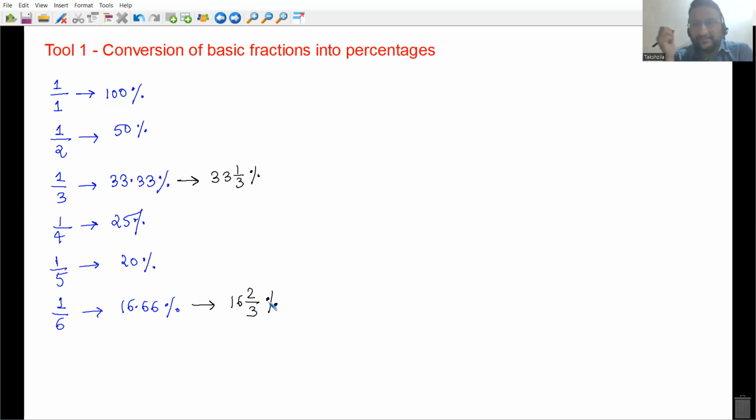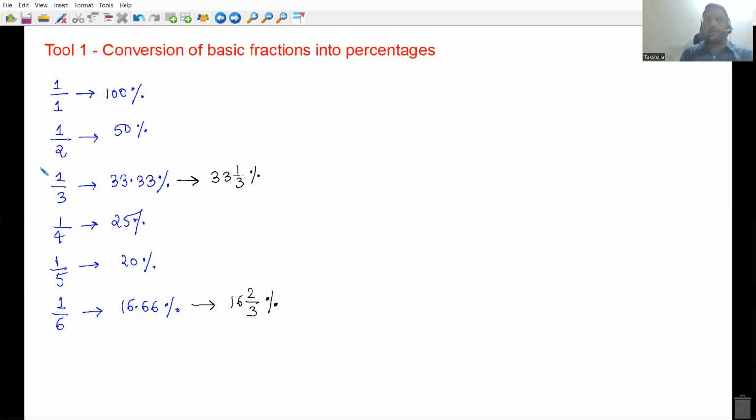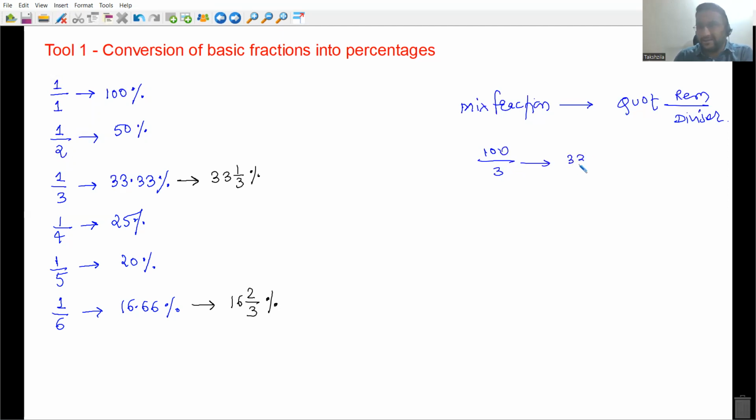Now, what are these mixed fractions, everyone? Let me tell you that first. Okay, before I move ahead, let me tell you what these fractions are. The format of a mixed fraction is quotient, remainder, and divisor. 1 by 3 is nothing but 100 by 3, everyone. If I divide 100 by 3, the quotient is 33, 3 times 33 is 99, the remainder is 1, and the divisor is 3.